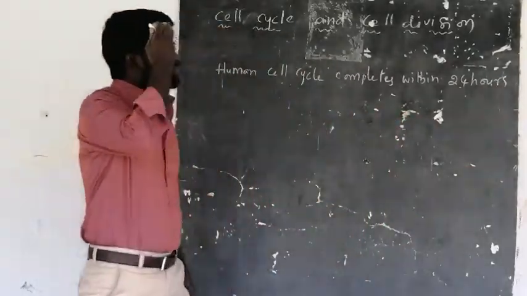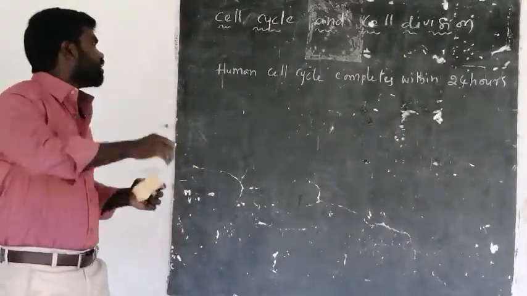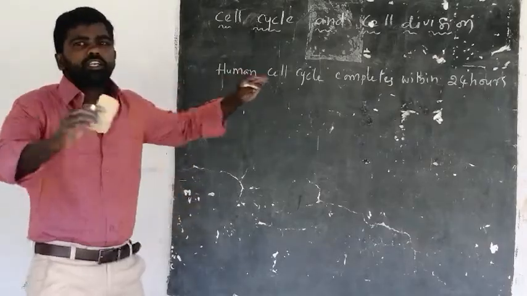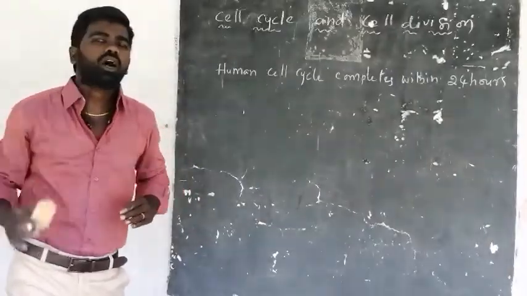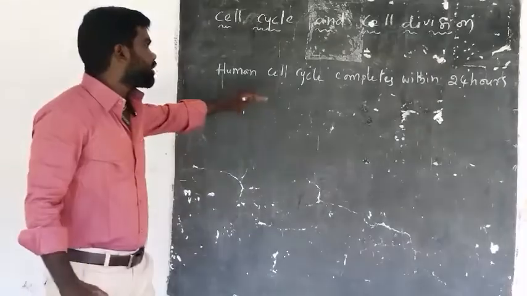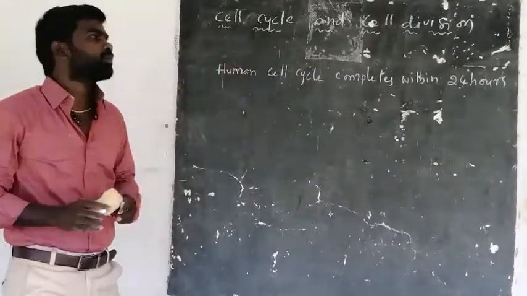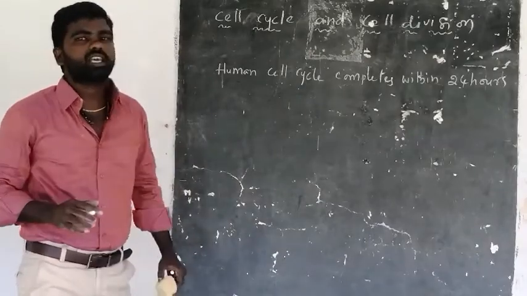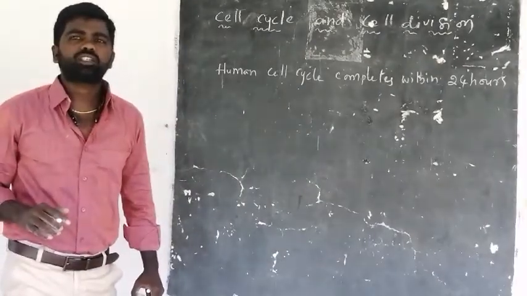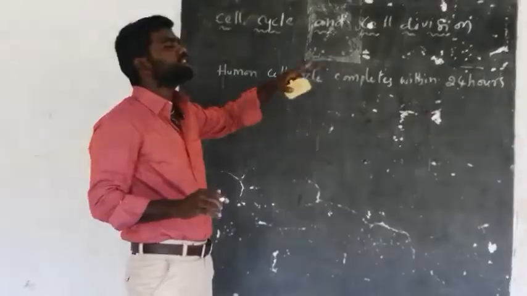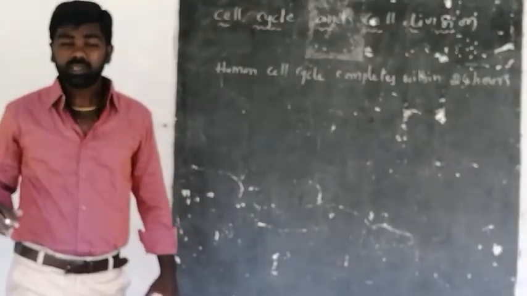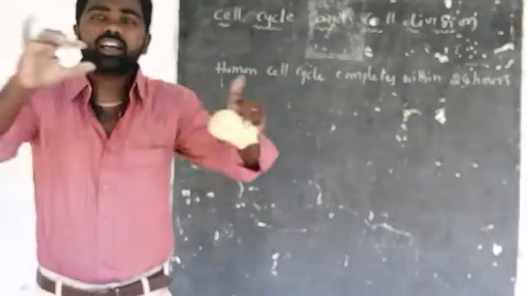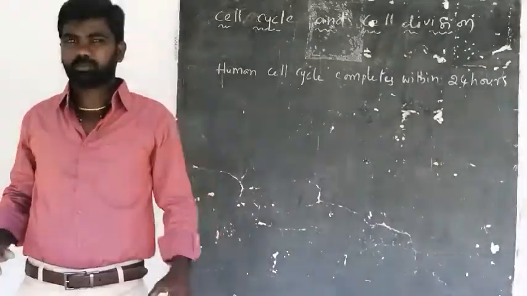Here, the human cell divides to form two new daughter cells. A parental cell divides to form daughter cells within 24 hours. That means the cell cycle of human cells is completed within 24 hours. But in all organisms it is not 24 hours.